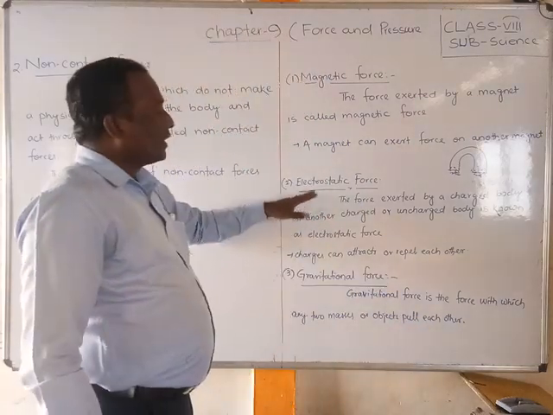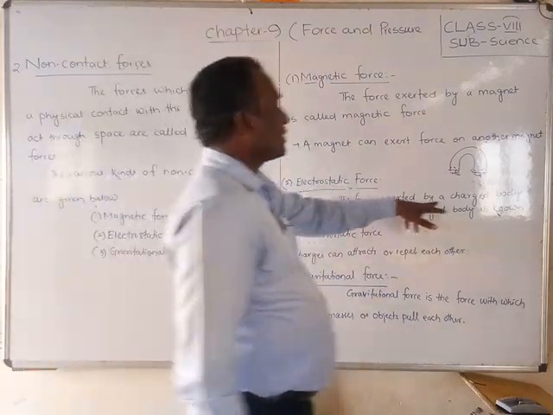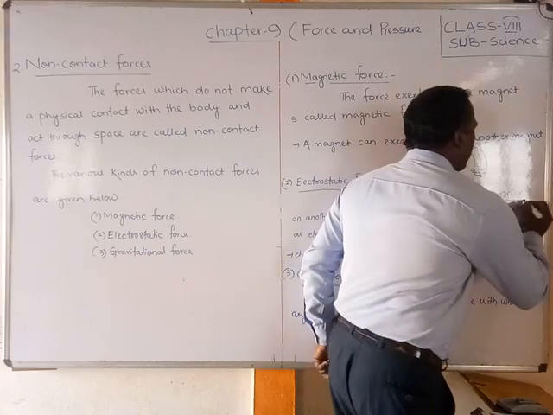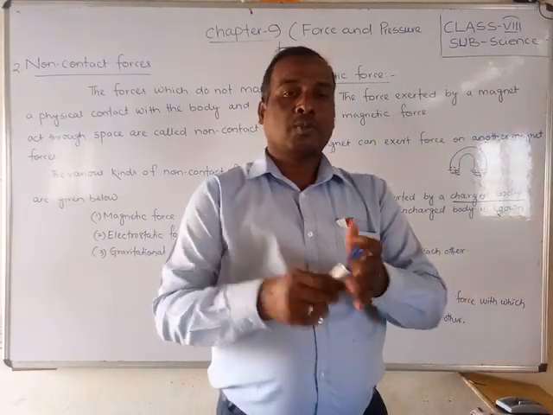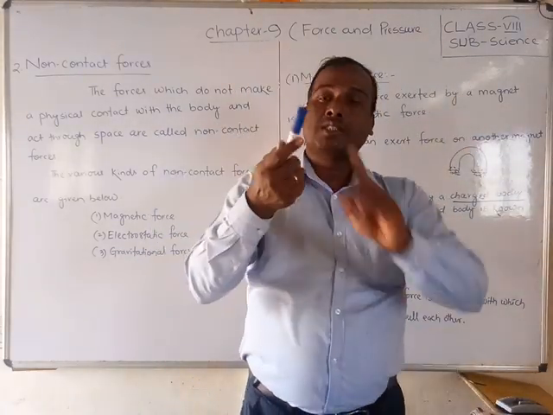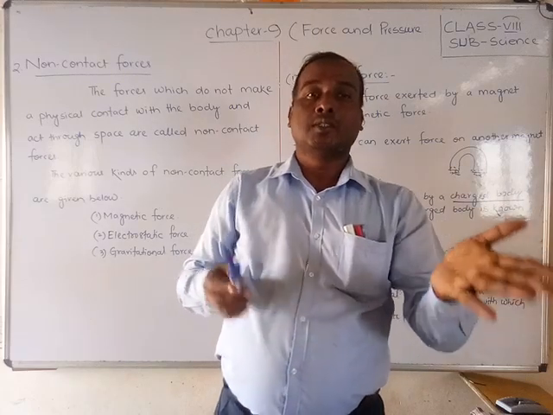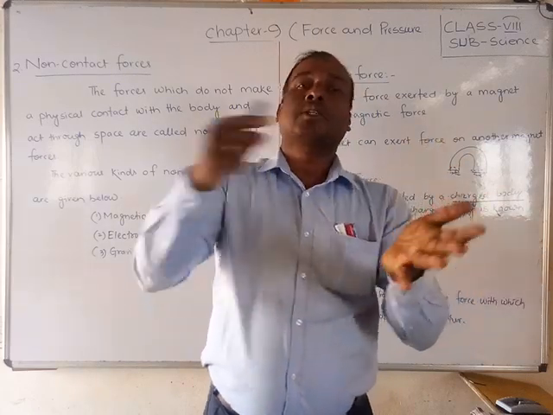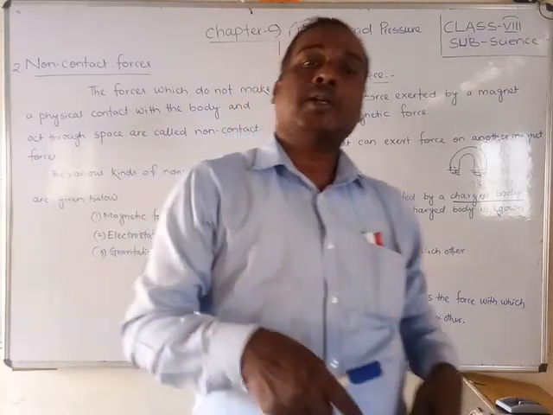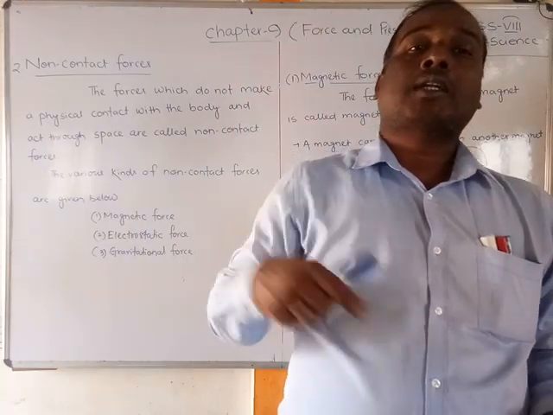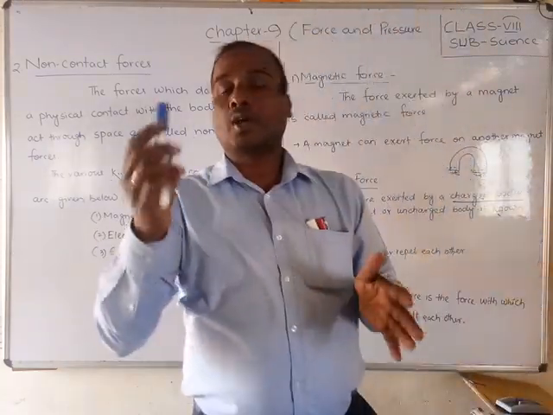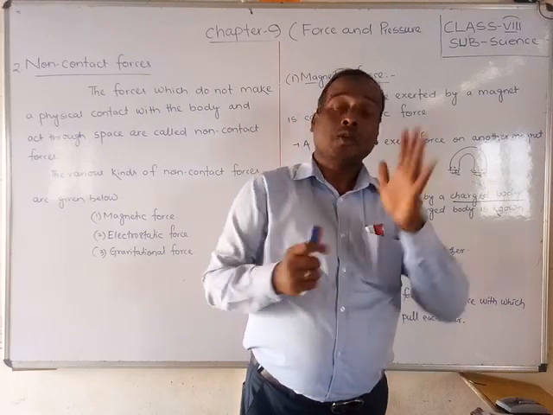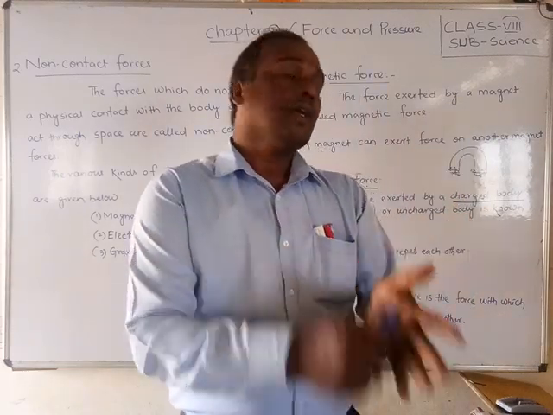Second, the electrostatic force is the force exerted by a charged body. If I hold this charged body near paper that is uncharged, it will still act on it. A charged body can act on a charged body or on an uncharged body. If it is plus and the other is minus, it will act, and even if there is no charge it will act.